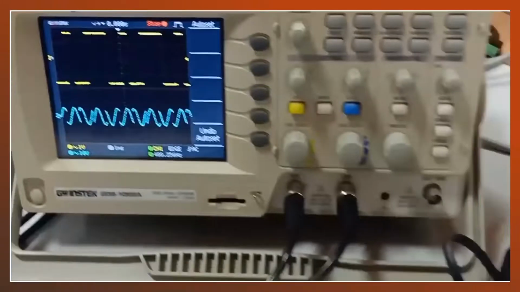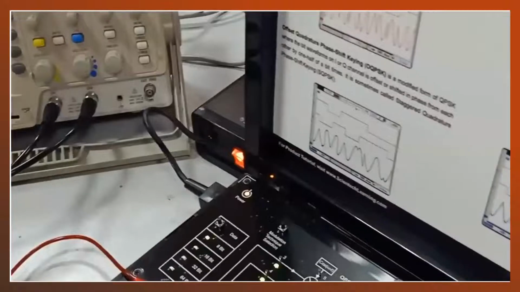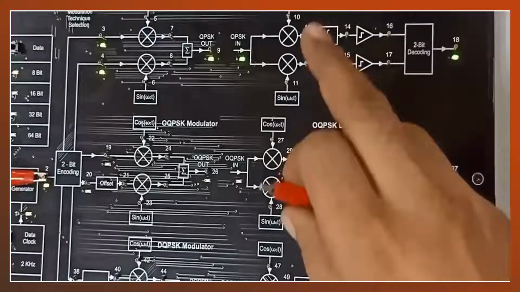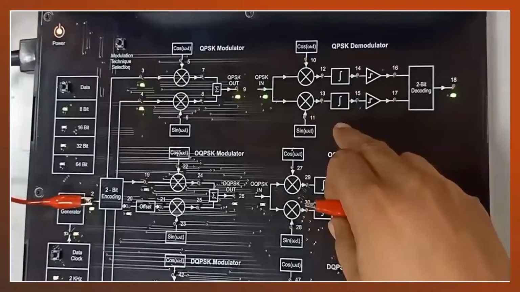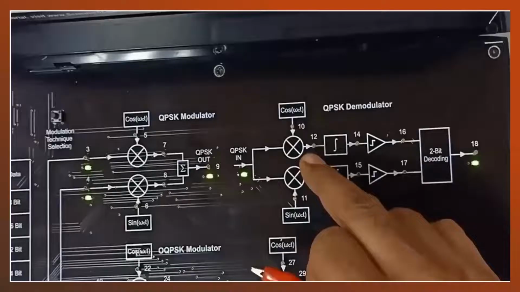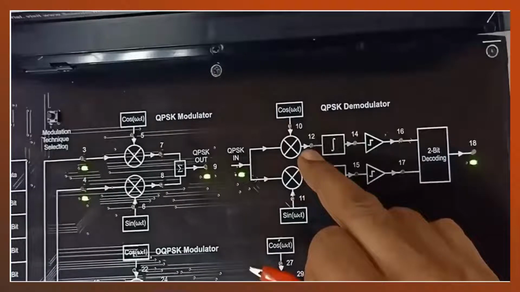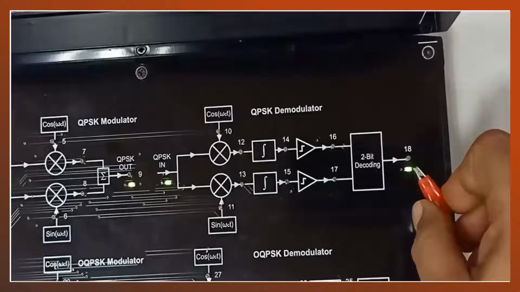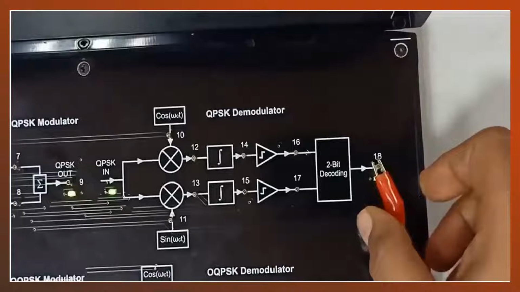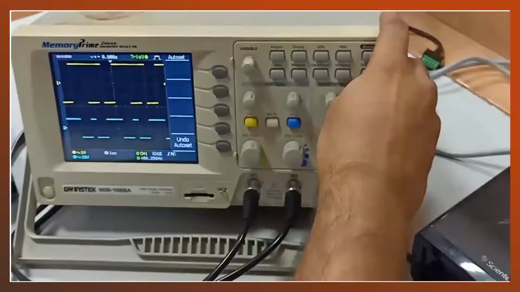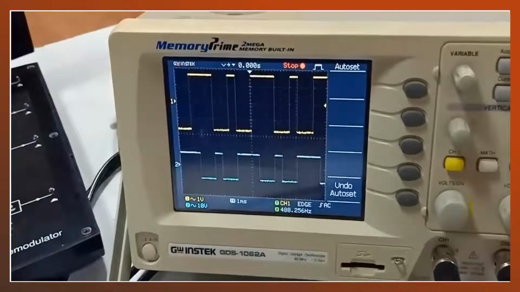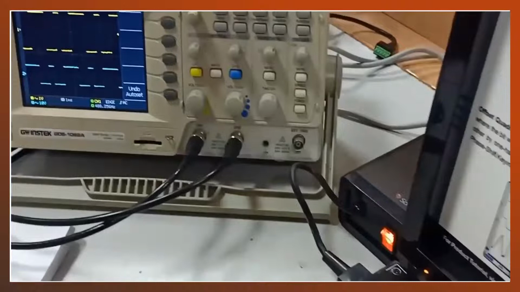Now on the demodulator side we again have cos and sine. I have already explained this in the previous lab. For bit duration of TB, the sinusoidal signal will be multiplied and integrated for TB. This is the comparator, and after the decoding of 2 bits we get the final output. So in this way we can perform the QPSK modulator and demodulator.